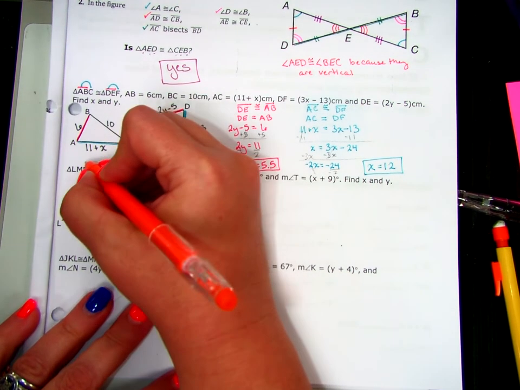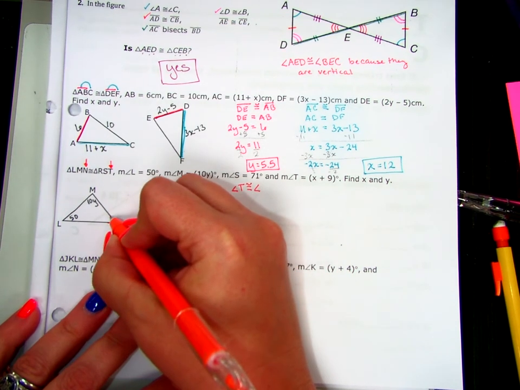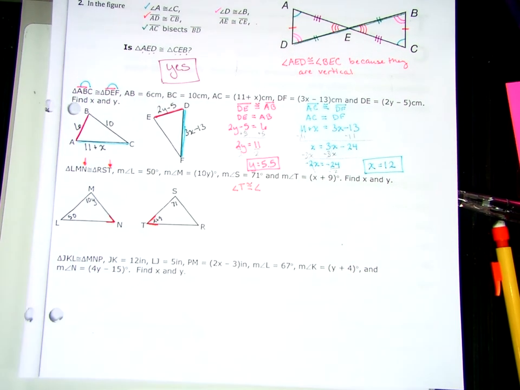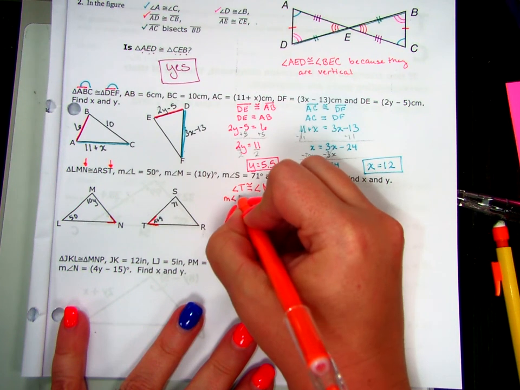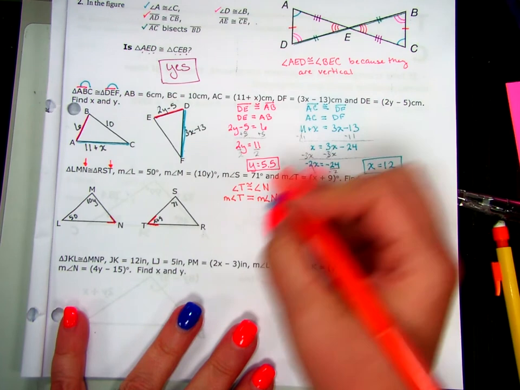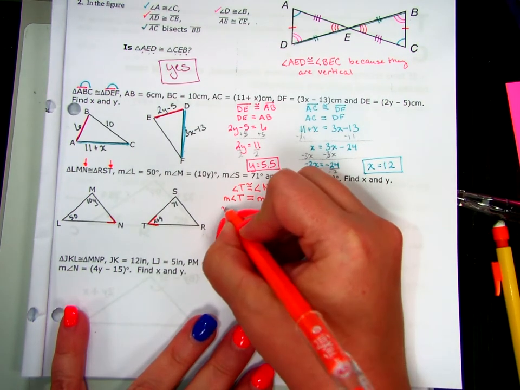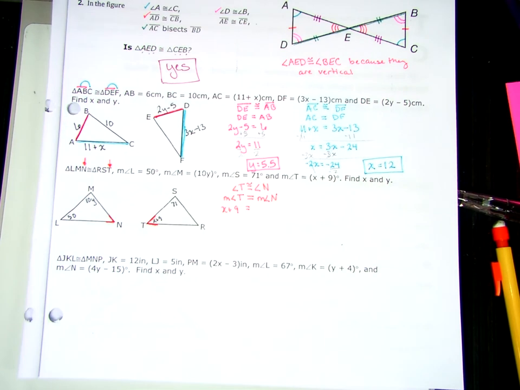But if I look up here, angle T matches with angle N. My second triangle has been reflected, it's been flipped over. So the measure of angle T is equal to the measure of angle N. And the measure of angle T is x plus 9. And the measure of angle N is, I don't know. So I'm going to skip it, and I'm going to go find y.